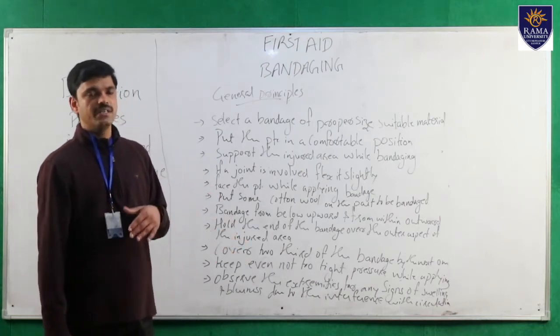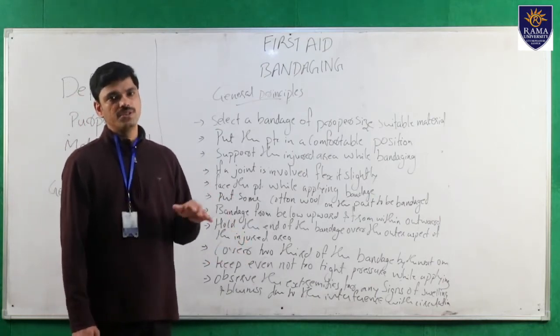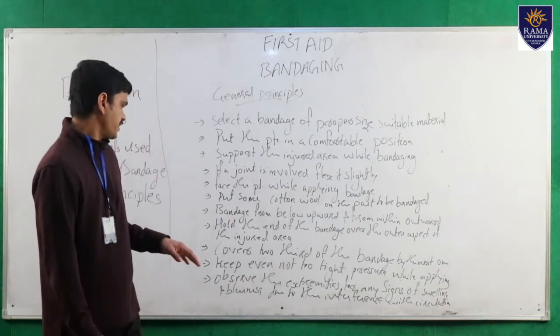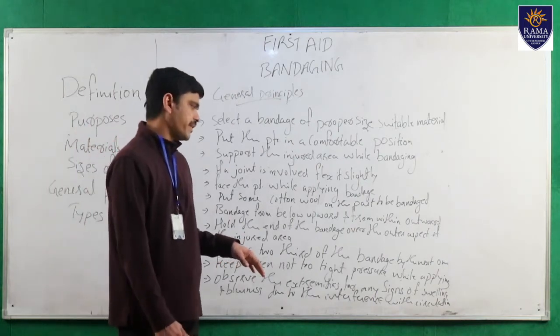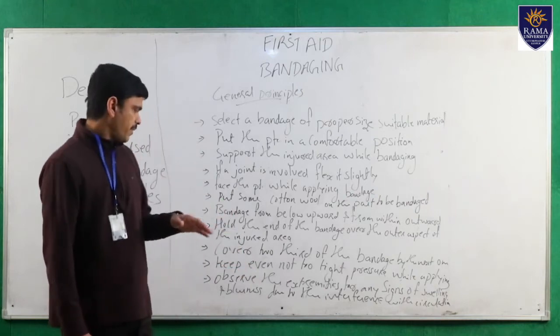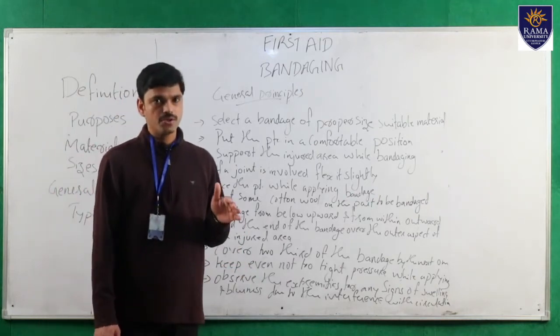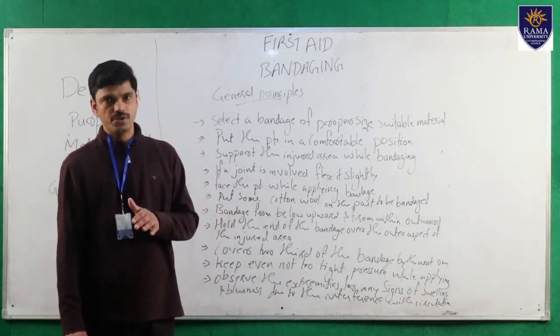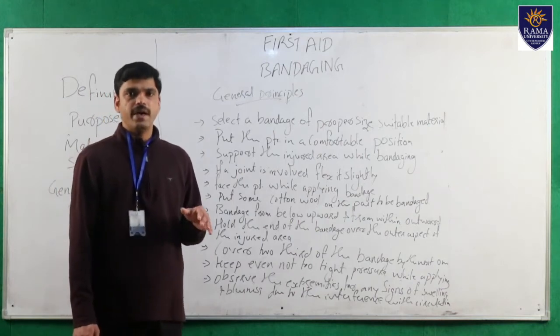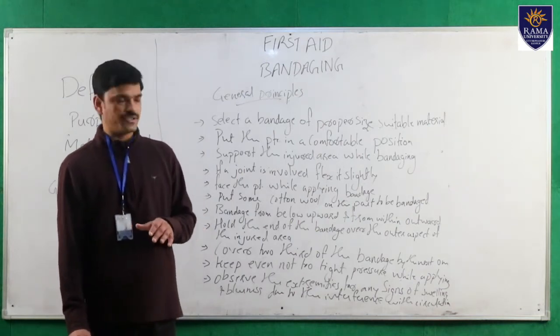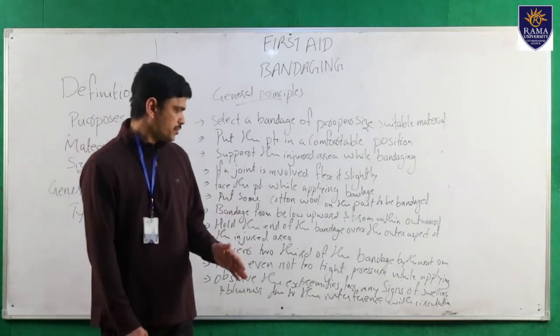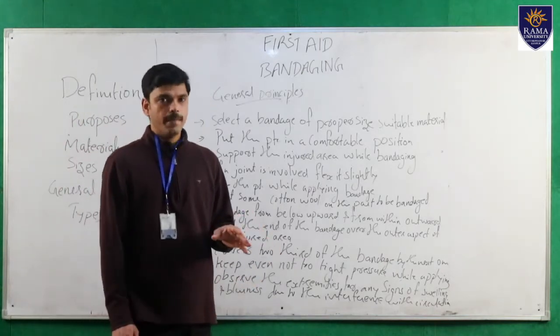In each turn, we have to cover two-thirds of the previous turn. And next point, keep even, not too tight pressure while applying. While applying the bandage, it should not be too tight or too loose. A too-tight bandage will interfere with circulation. So keep even, not too tight pressure while bandaging.